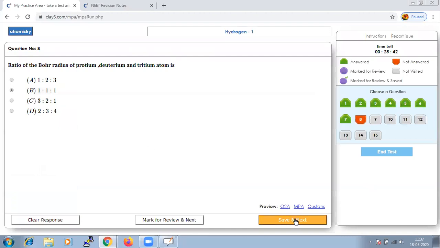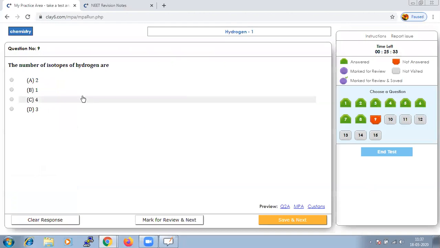Let us save that and go to next. The number of isotopes of hydrogen. It is a well-known fact that there are three isotopes of hydrogen: protium, deuterium, and tritium. So it should not be difficult to answer. Option D is the right answer. Let us save that and go to next.